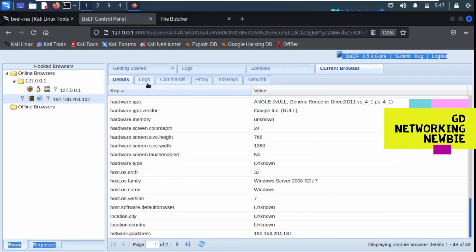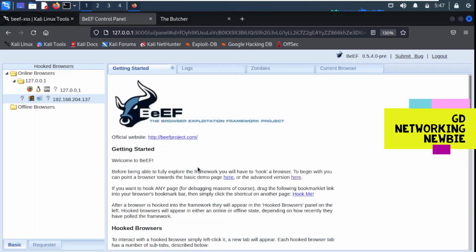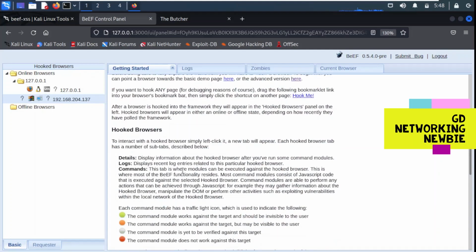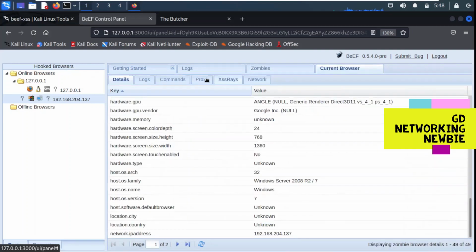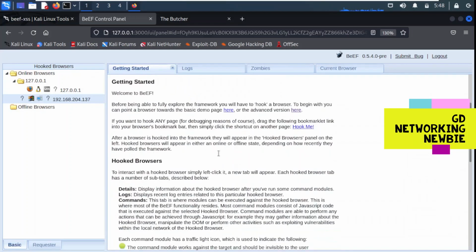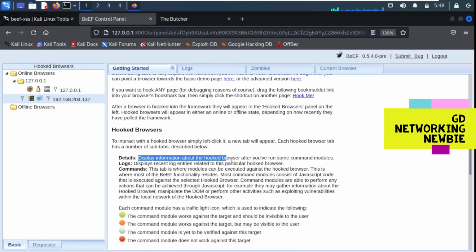And here we have different options. You can see we can click on details, and since this is the current browser, our current browser is selected, and then we can see all these things. If you click on getting started, this is the same page where we have all the information. And if you want to read about these different tabs, the details about all these tabs are here. So it is information about the hooked browser after you have run some command modules. And then there is a log, which displays recent log entries.